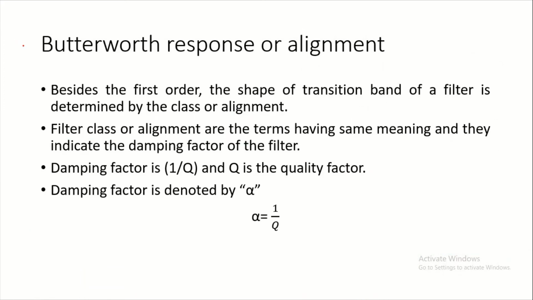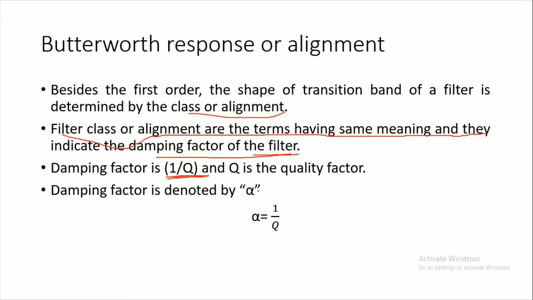Now next is Butterworth response or alignment. Besides the filter order, the shape of the transition band of the filter is determined by the class or alignment. First class or alignment are terms having same meaning, and they indicate the damping factor of the filter. Damping factor is 1 upon Q, means inverse of the Q factor.